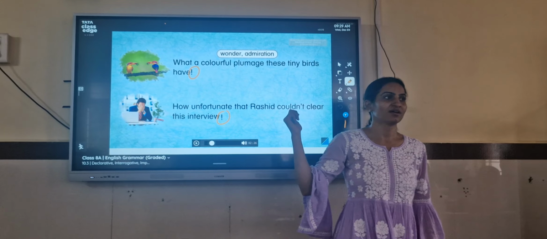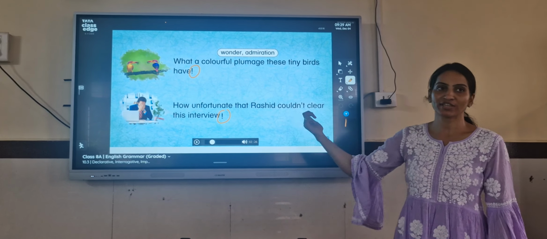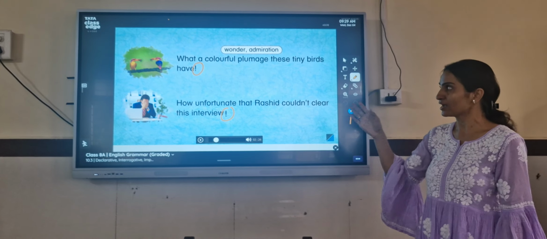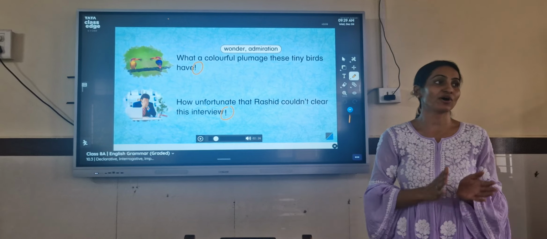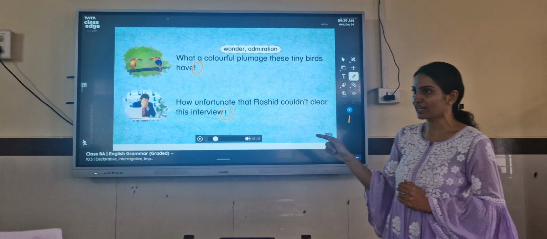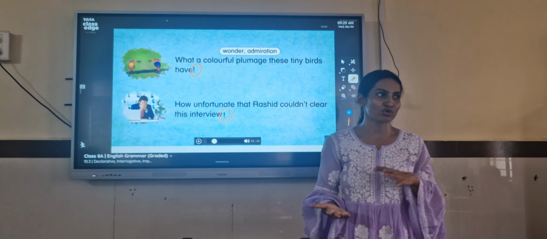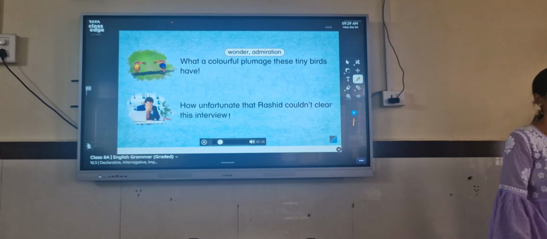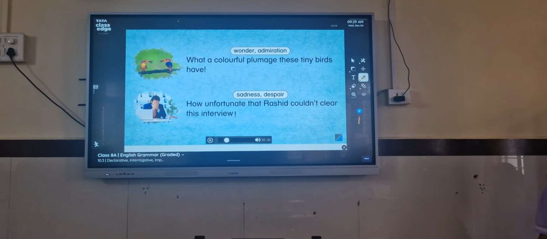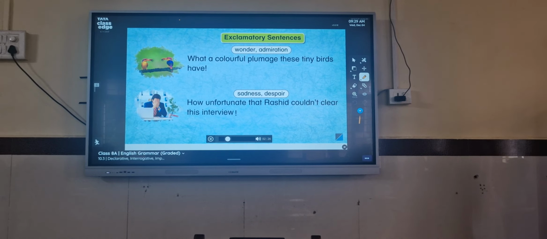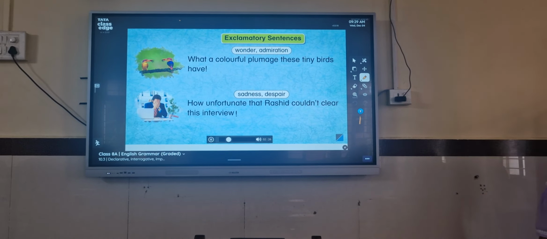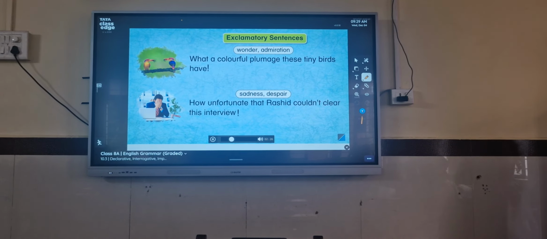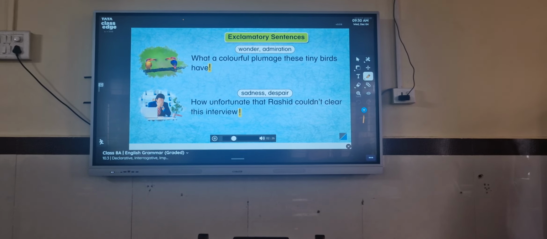So both are expressing strong emotion at the same time. Both got exclamation mark also. This is your good hint to find out whether the sentence is exclamatory or not. If you get an exclamation mark, most probably it will be your exclamatory sentence, but you need to check whether it's expressing any strong emotion and feeling. These are exclamatory sentences as they express strong feelings or emotions. We notice that such sentences end with the exclamation mark.